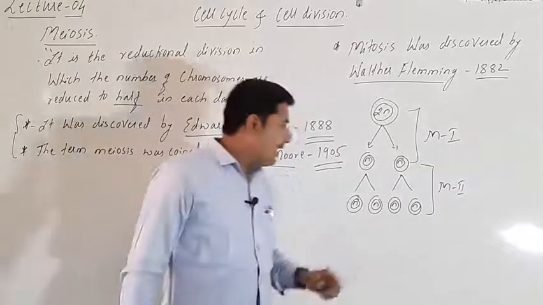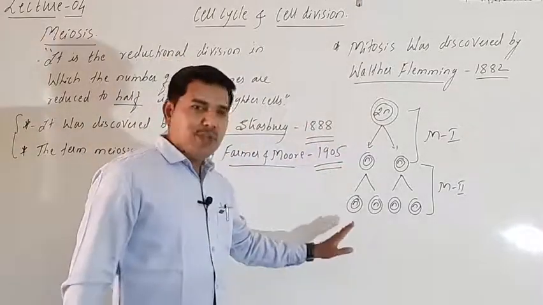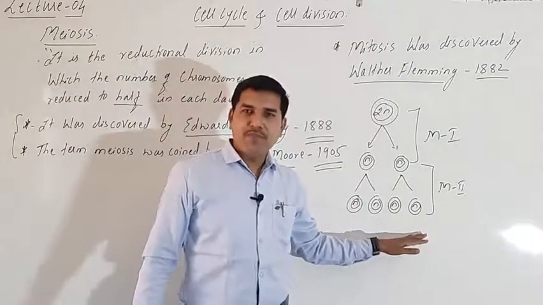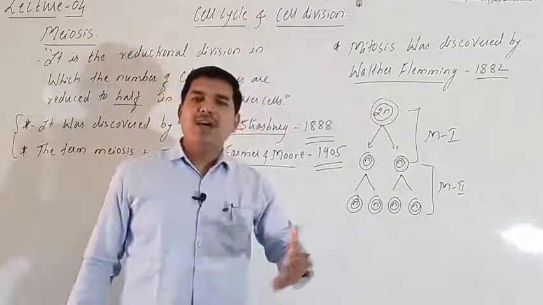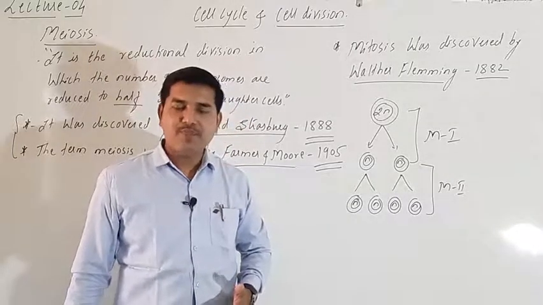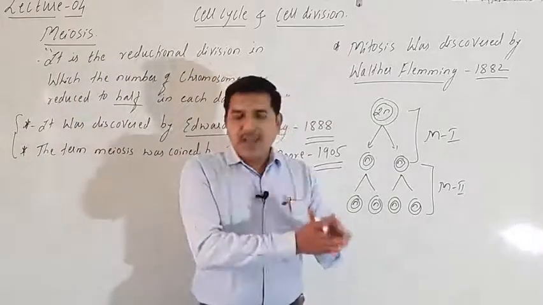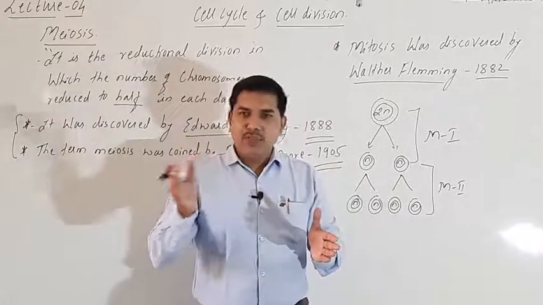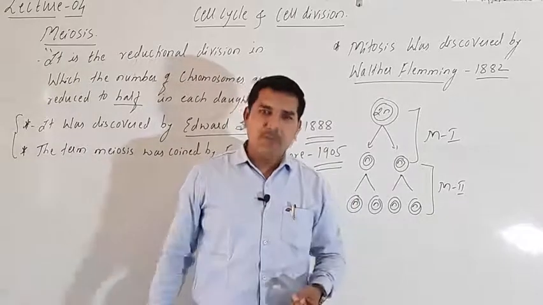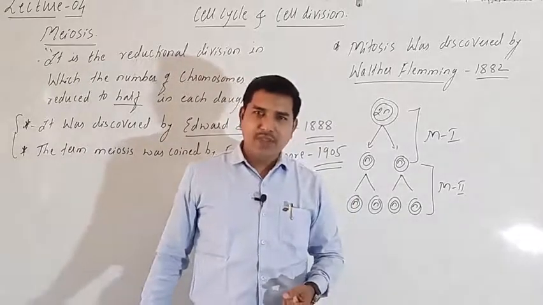Okay, and remember at the end of meiosis how many cells are formed? 4 cells are formed, and almost all the 4 are gametes. So these are the gametes. If it is in the males, the male gamete will be the sperm. If it is in the females, the female gamete will be the ovum or egg, as we call it, right?